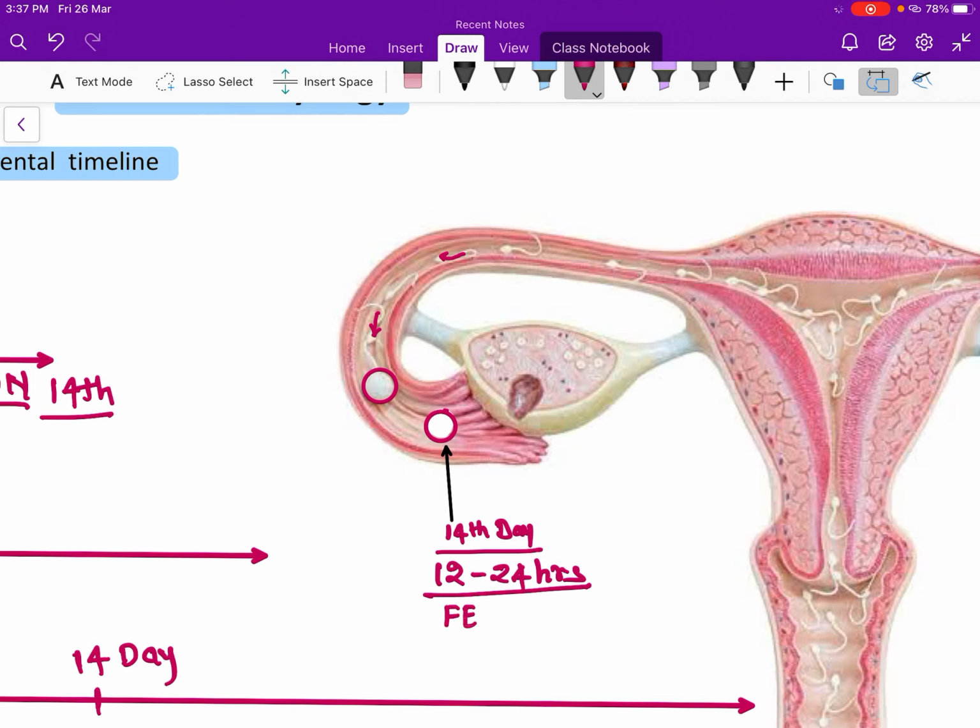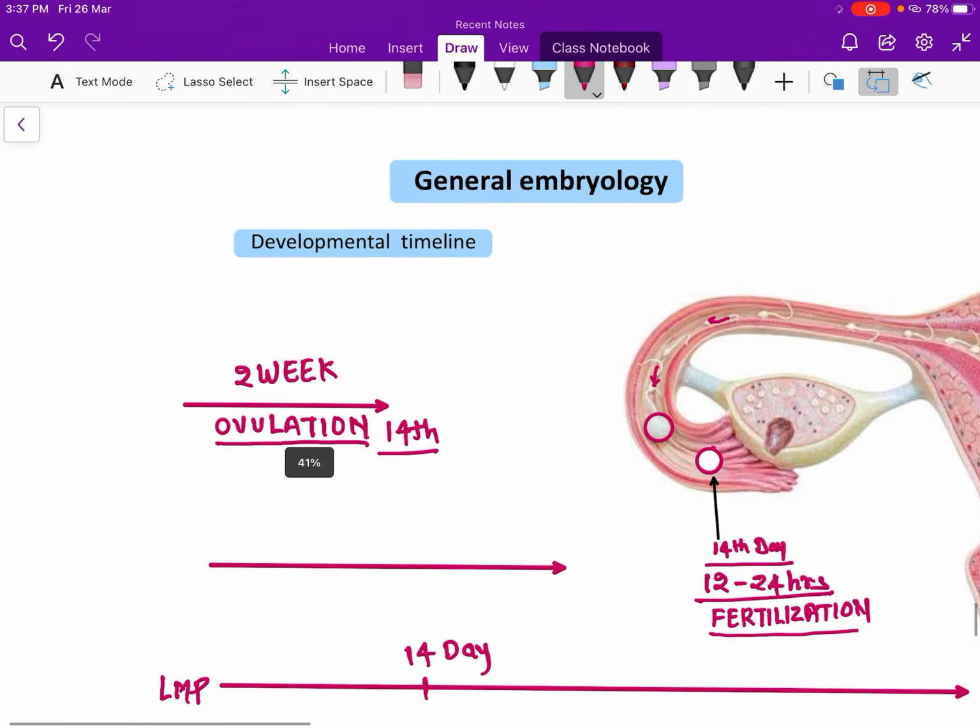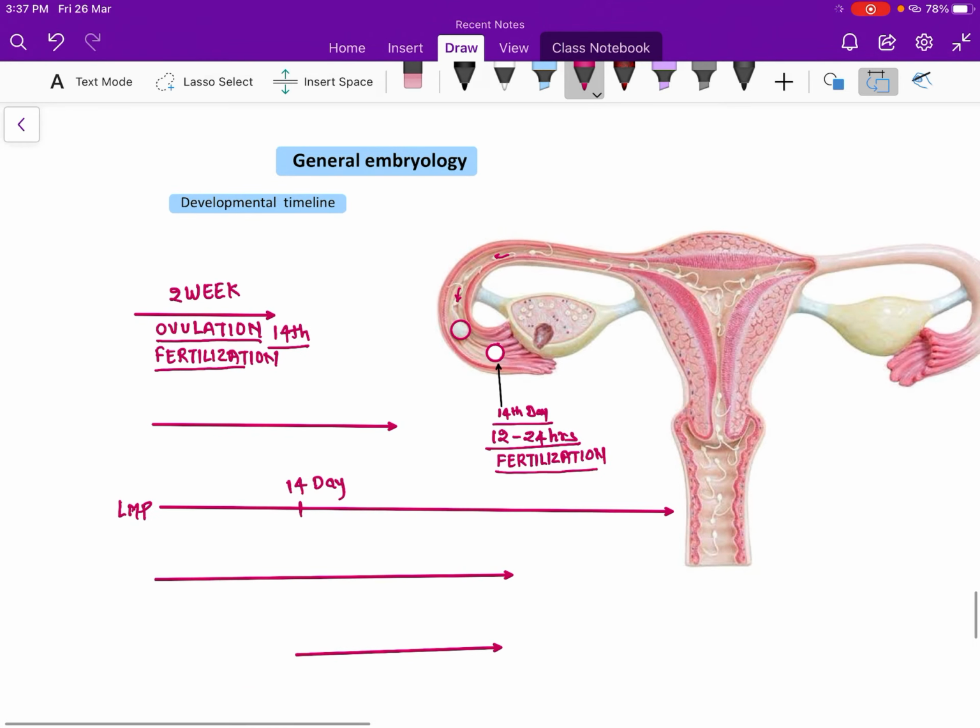Fertilization can also occur on the same day as the ovulation. So we can write here also the fertilization. Fertilization also occurs at the 14th day.